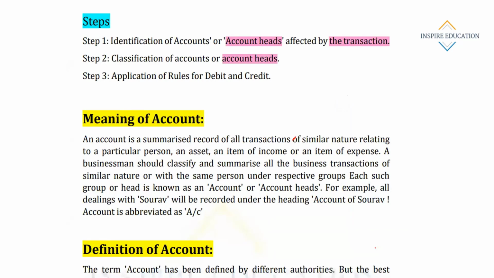Then classification of accounts means what type of account. The account which is actually affected from the transaction, we have to identify that particular type of account, whether it's capital or revenue, expenses or asset or any other type of account. Then application of rules of debit and credit. Then we'll apply the rule. Means there are some rules framed for debiting and crediting transactions. We will identify and then we'll